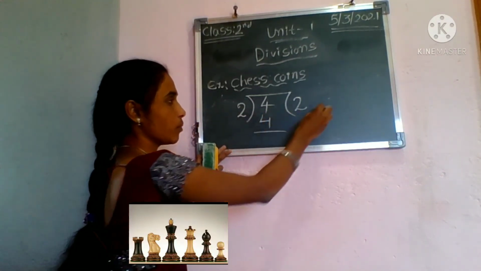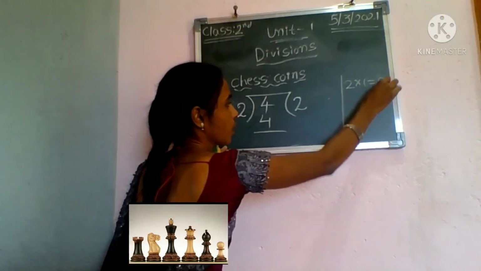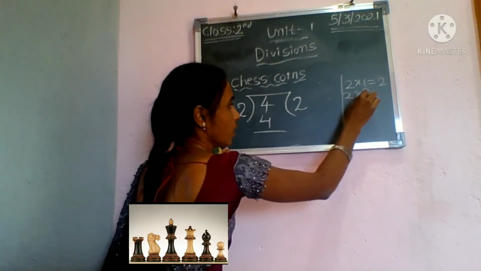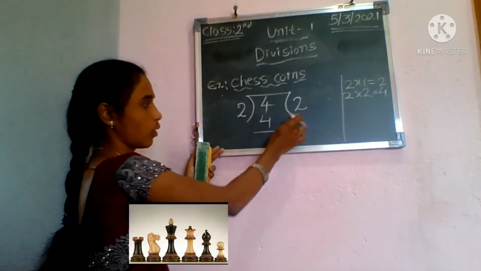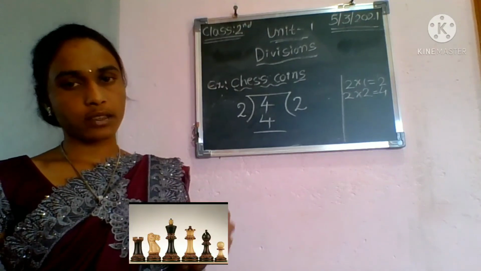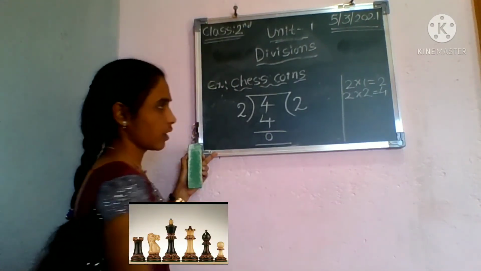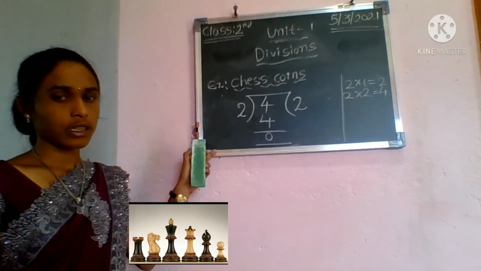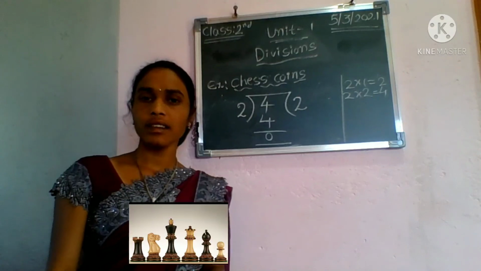So according to the multiplication table, 2 1s are 2, 2 2s are 4. Right? 2 2s are how much? That is equal to 4. Subtract 4 minus 4, then it becomes 0. Right? Understood, children? This is an example for the division by subtraction method.